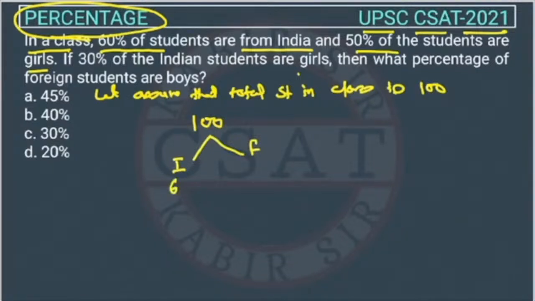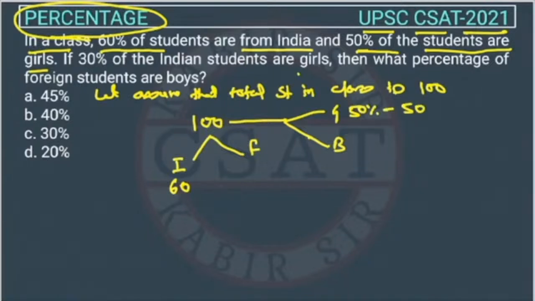What is given in the first statement? 60% of the students are from India. So in this 100 there are Indian students, and these are foreign students. So how many are from India? 60% of 100 will be 60, right? Now 50% of the students are girls. So they have divided this 100 into boys and girls also. 50% girls means 50 are girls. So boys will also be 50%. So these are 50.